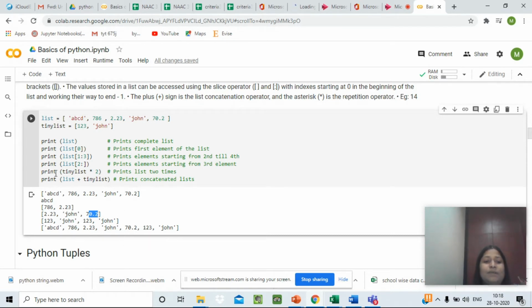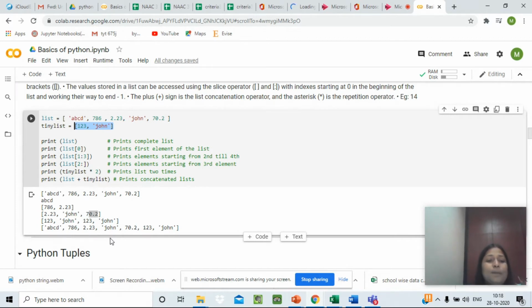The next is print tiny list into 2. Suppose we want to repeat the same list twice or thrice. We can give it by an asterisk symbol and we can define the number of times we want it to be repeated. Let's take print tiny list into 2. So the same list will be repeated twice. 123 John, 123 John. It will be combined into a common listing.